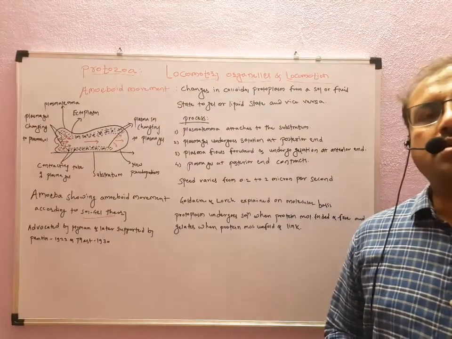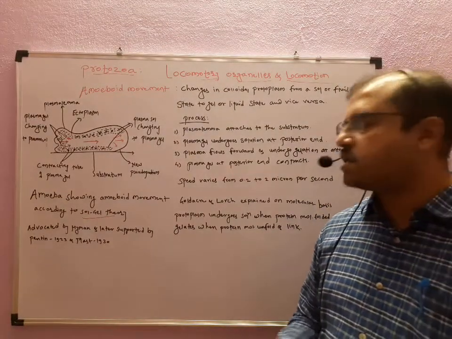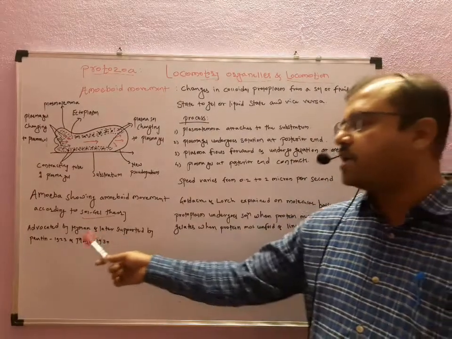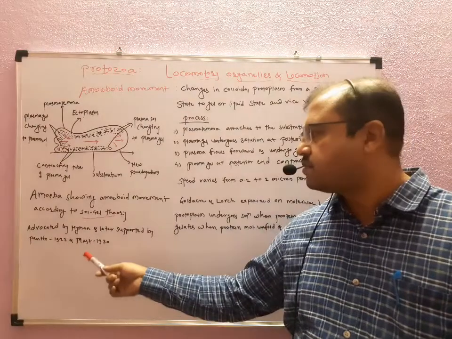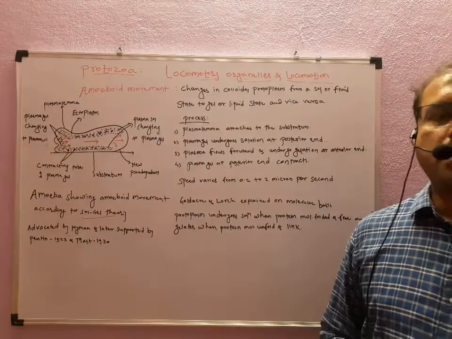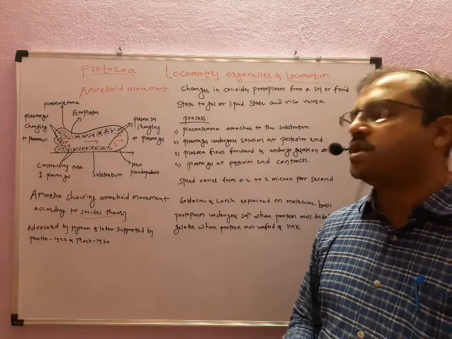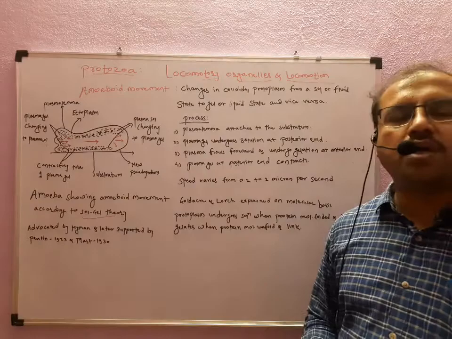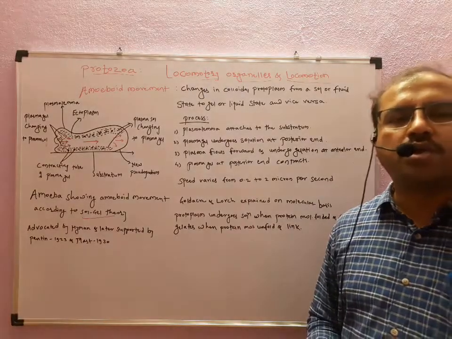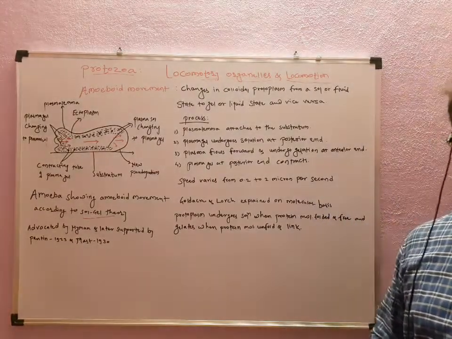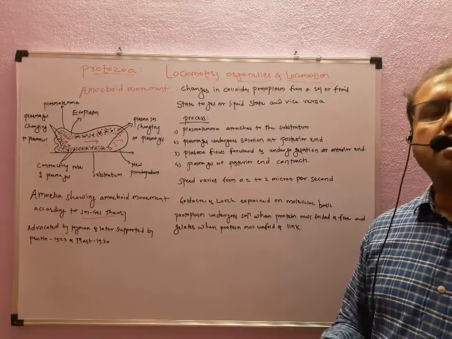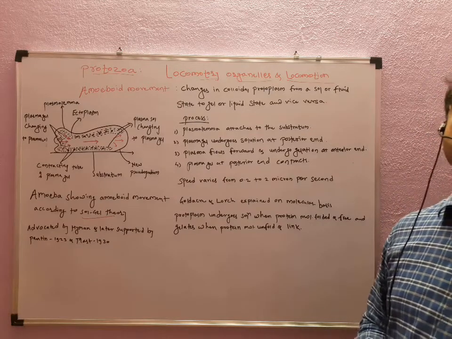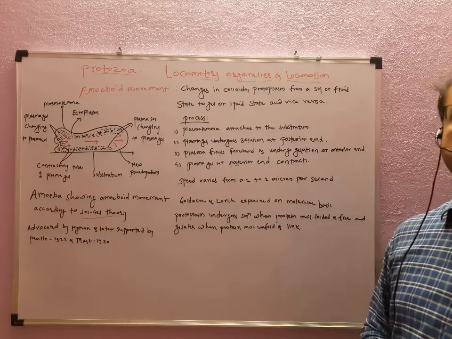This theory was first advocated by the scientist Hyman and later supported by Pantin in 1923 and Mast in 1930, who stated that the solution gets converted into the gel and the gel converts into the solution. With the help of this, the individual can form the pseudopodia as well as retract back, and the animal shows the creeping movement over the substratum.